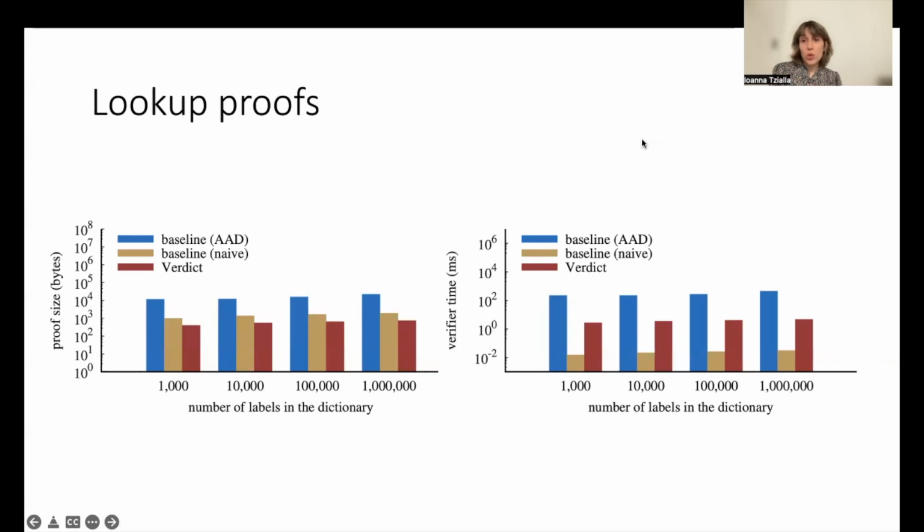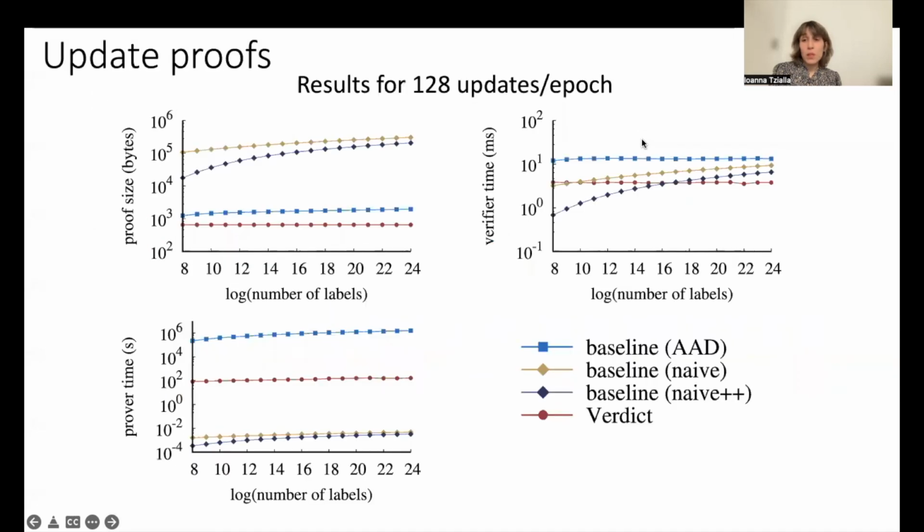Verdict has the smallest lookup proofs among all baselines. As for verification time, verifying lookup proofs under Verdict takes at most 5 milliseconds. This is more efficient than verifying them under AADs, but more expensive than verifying them with the naive baselines. The performance of all baselines on update proofs depends on the number of updates per epoch and the size of the dictionary. I will only talk about our performance as a function of the dictionary size, but please see our paper for more experimental results.